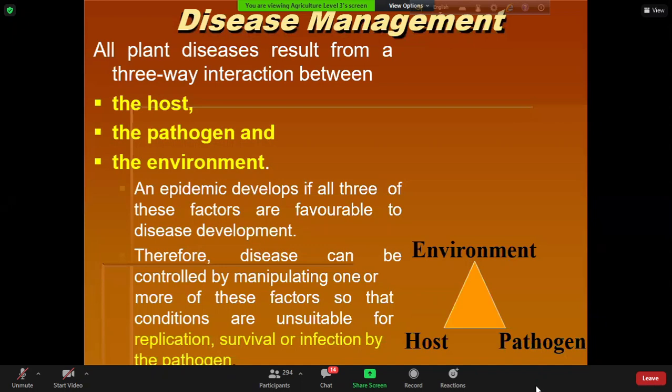So if we want to manage the disease, what do we have to do? We have to control any of these three components. We can control the host, we can control the pathogen, or at the same time, we can control the environment. Then we can manage the plant disease.